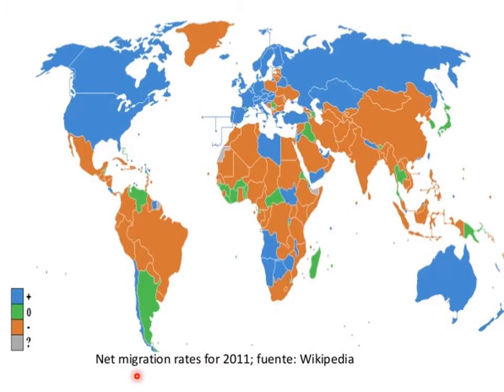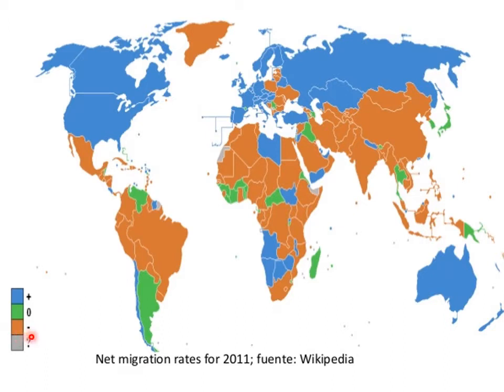The migration rate is the amount of people that enter a country less the amount of people that leave a country. So immigrants less emigrants. If it's positive, it means that more people enter than the people that leave. It's typical of the richest countries, North America, Western Europe, Australia and New Zealand, because they receive population, or those countries that aren't as rich as the others but are in better conditions than the surrounding countries.